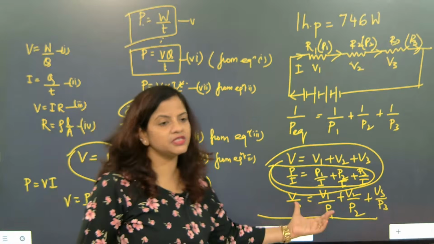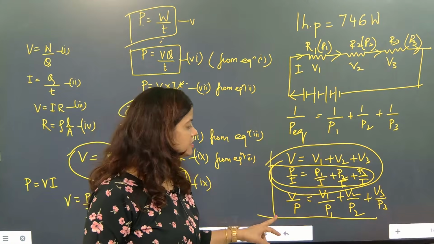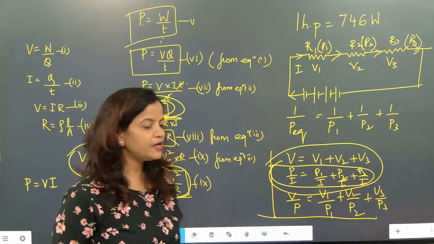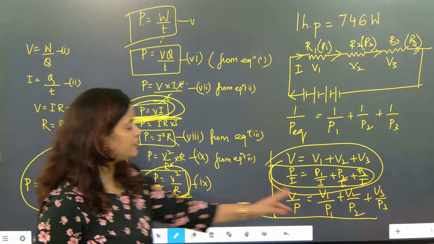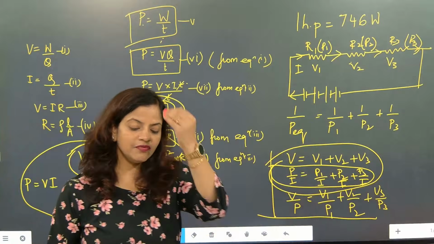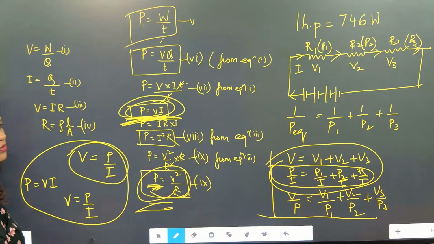But still it is missing. Now we are going to compile all the things together. We have studied this part, yet we are not satisfied. Because V1 plus V2 plus V3 will give you total potential difference. Now, where should I go and how should I write?